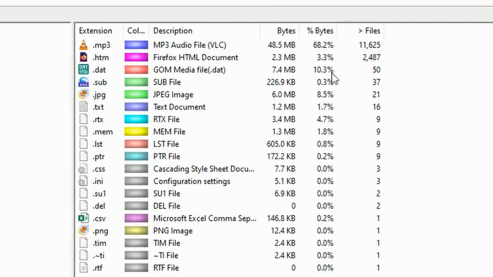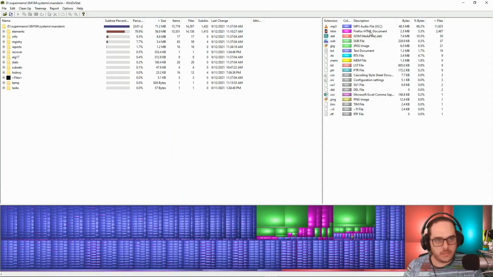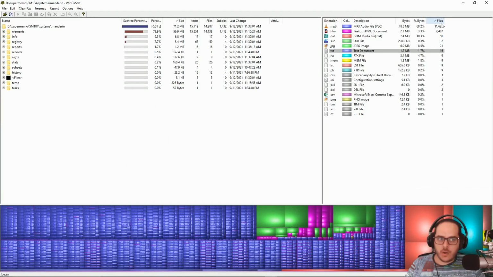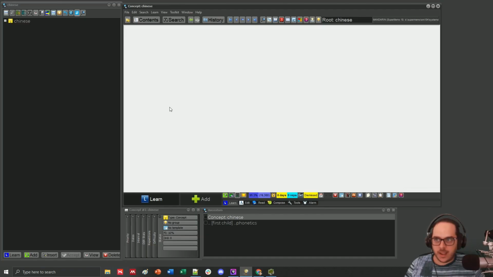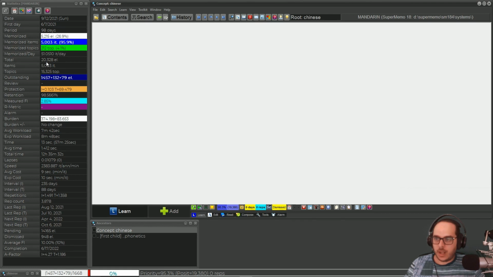But how is it that I only have 2,487 HTML files? How come I have less than 2,500 HTML files, yet I have 20,000 elements? This doesn't add up at all. Look, just for the items.